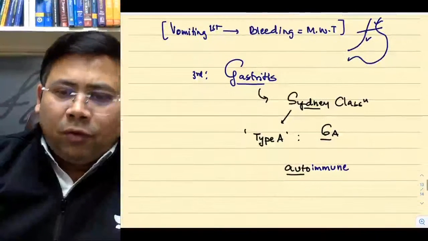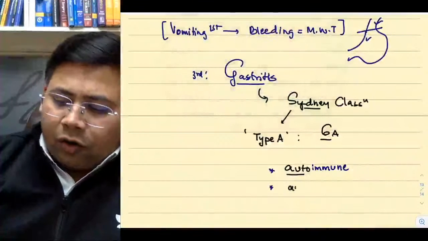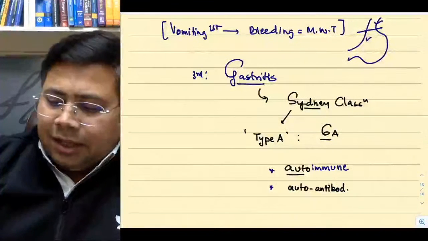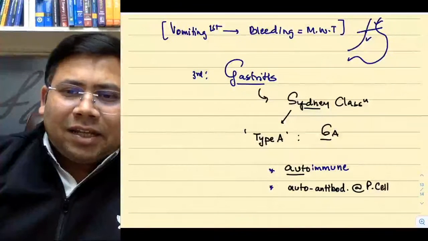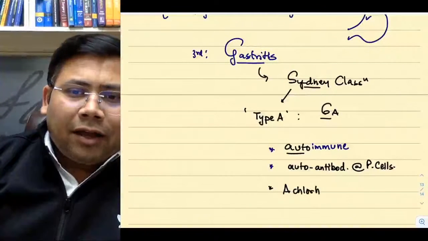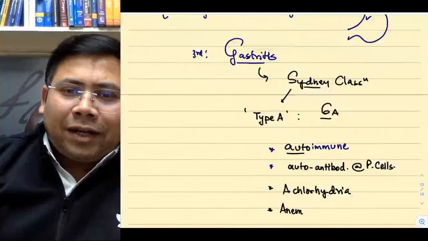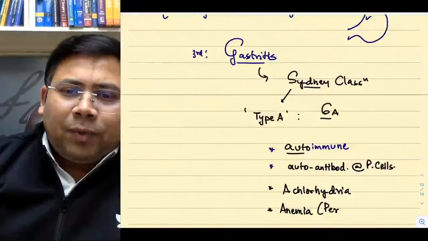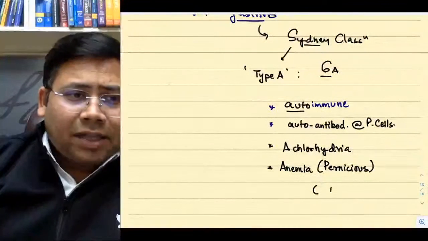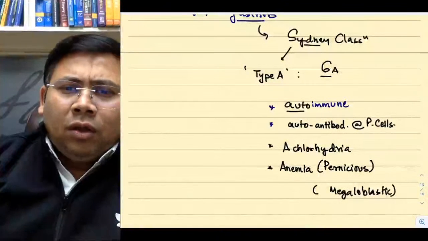And since it is autoimmune, students, it has to be associated with a lot of things. There are autoantibodies against the parietal cells. Once the parietal cells are destroyed, you will have achlorhydria. Not only this, there will be anemia of two categories. One is autoimmune anemia, that is pernicious anemia. This is autoimmune in nature. The second is megaloblastic.